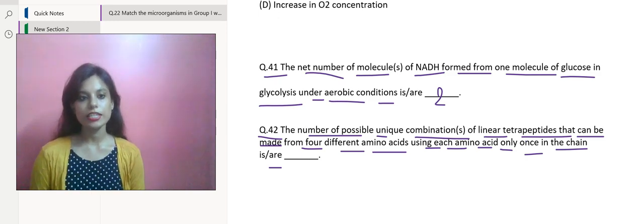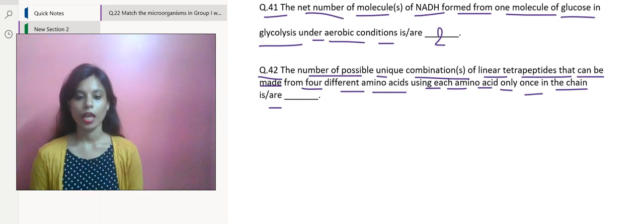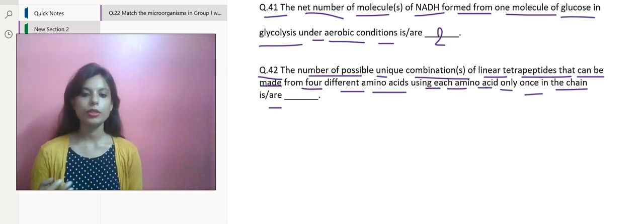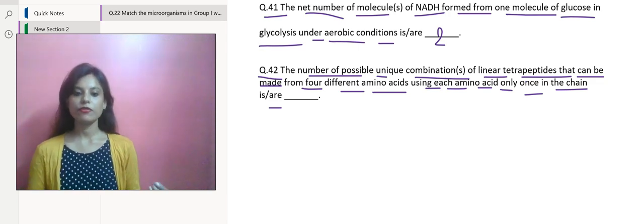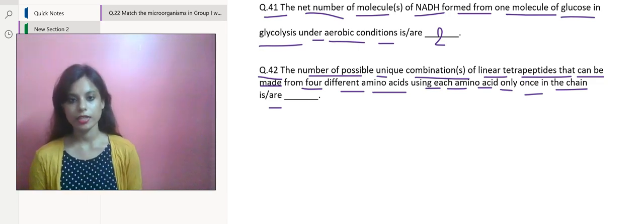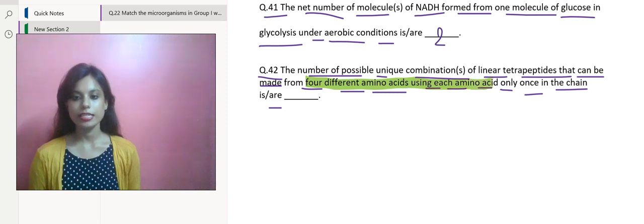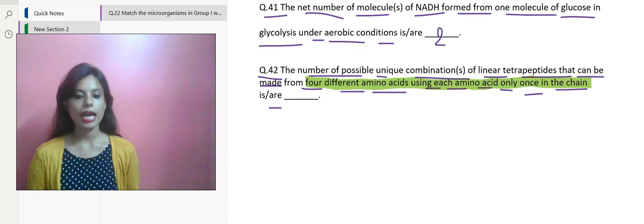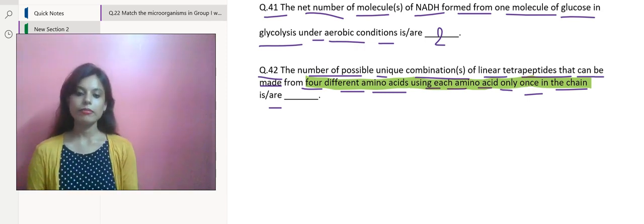Now this needs to be discussed in a little more detailed manner. The possible number of unique combinations of linear tetrapeptides that can be made from 4 different amino acids, using each amino acid only once in the chain, can be calculated as follows. The first amino acid can be any of the 4. The second can be any of the remaining 3.